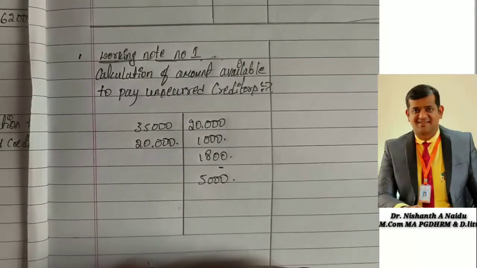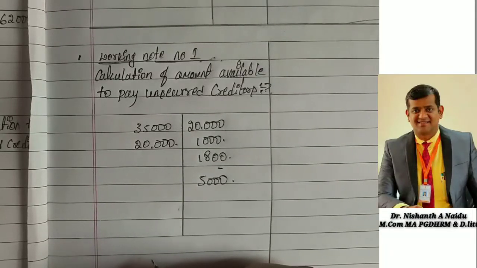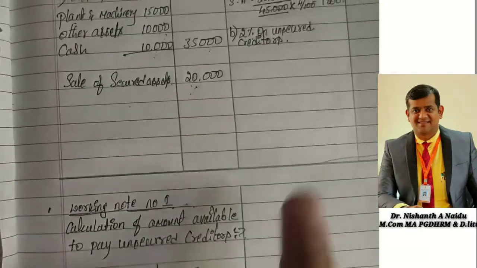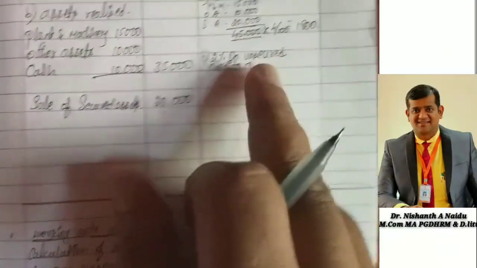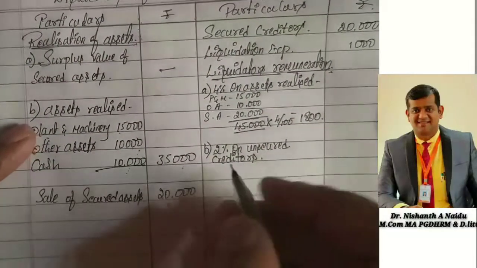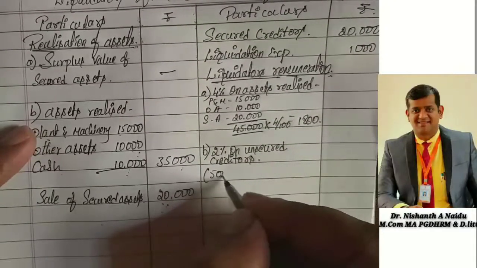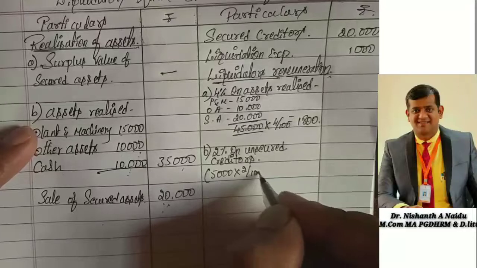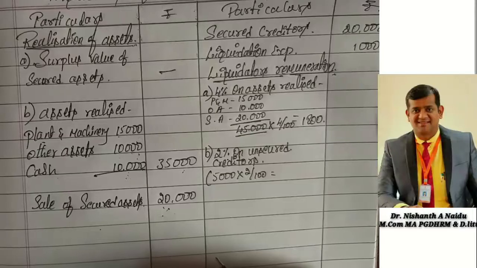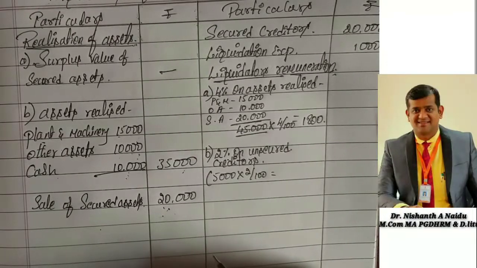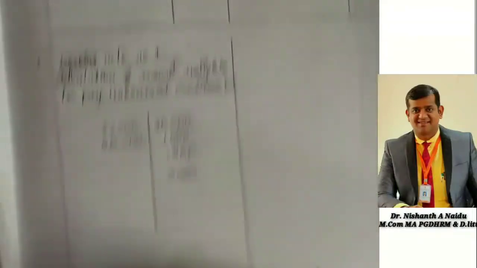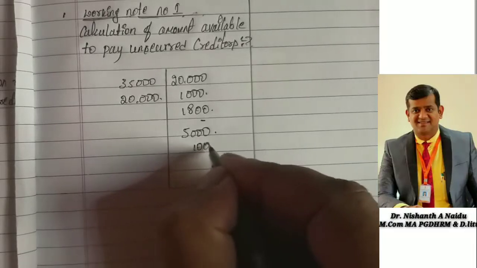Preferential creditors is also called unsecured creditors. On that, 5,000 into 2 divided by 100 comes to 100 rupees. I'm entering here 100 rupees.